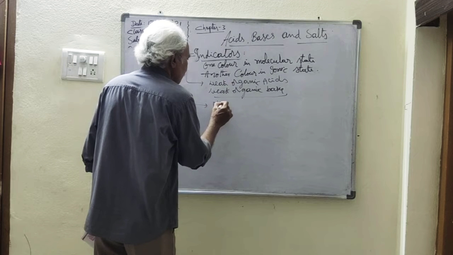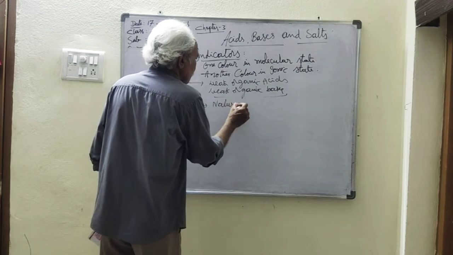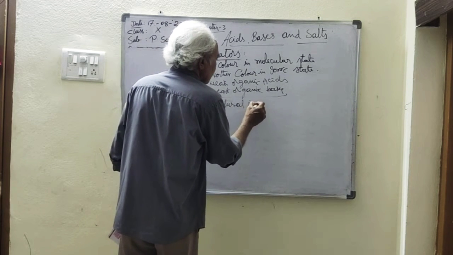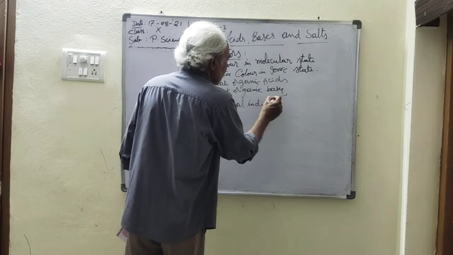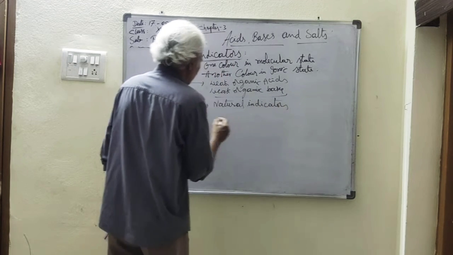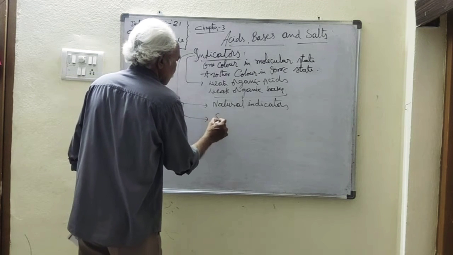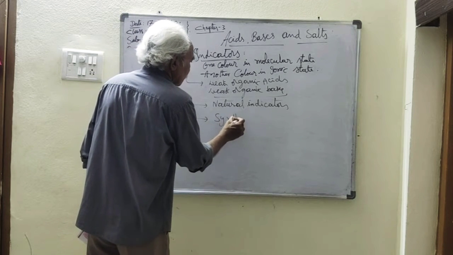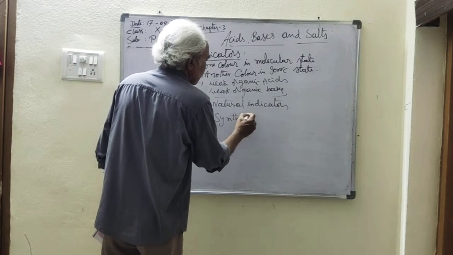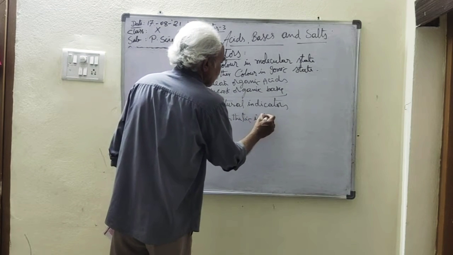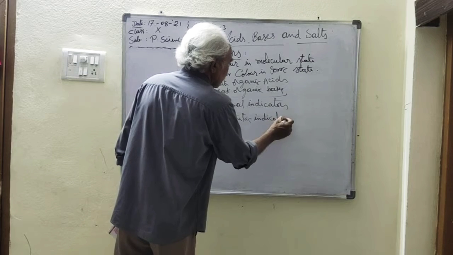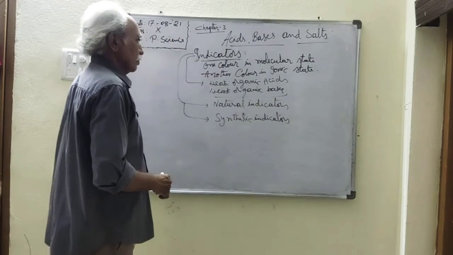Natural indicators, and the second one is synthetic indicators. These are the different types.